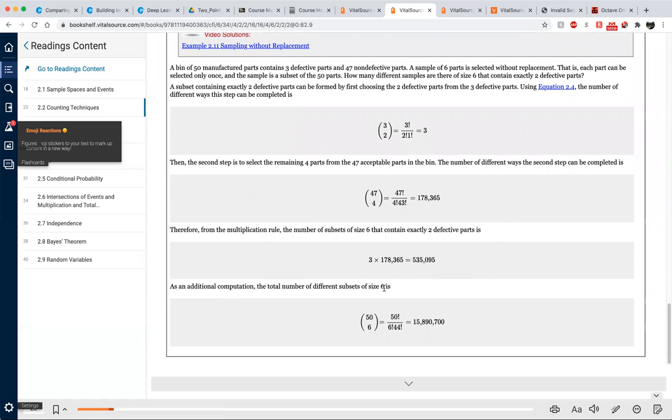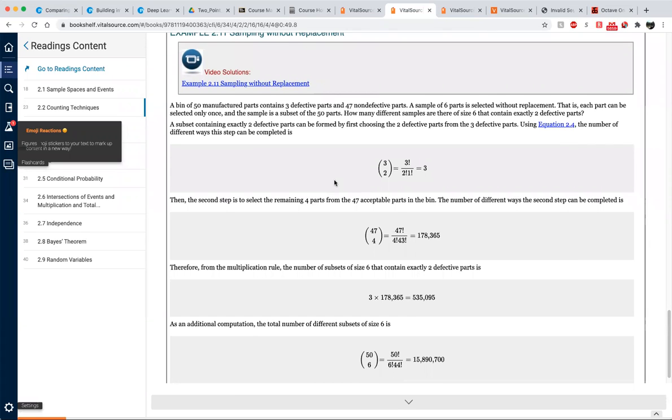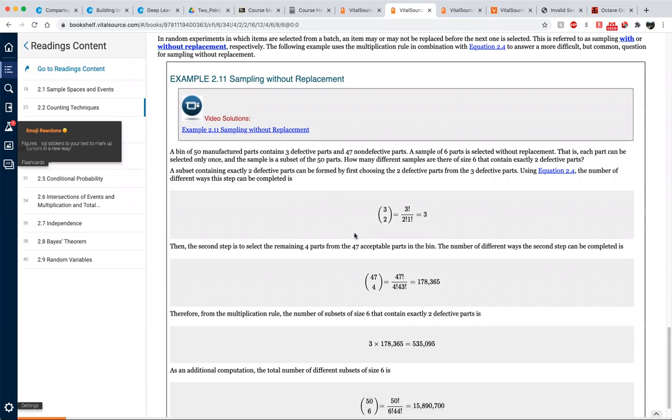Yeah, right here. So right here, the first one, how can you figure out? I believe some of you may already have gone over example 2.11, but let me explain.